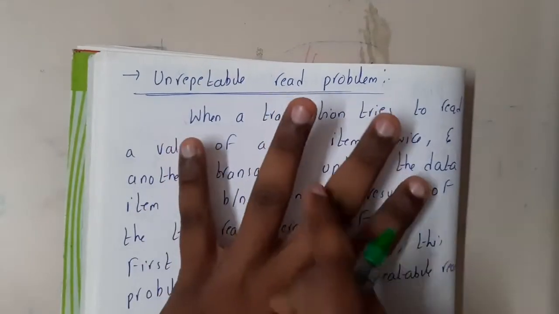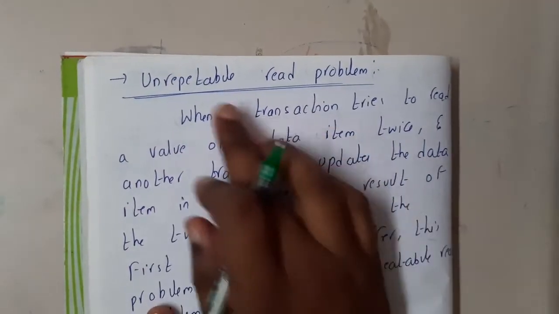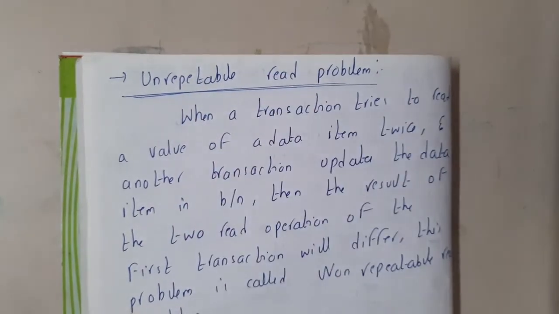Now let us go through the third type of problem. We are having a total of 4 problems, guys. The third problem is nothing but the unrepeatable read problem.